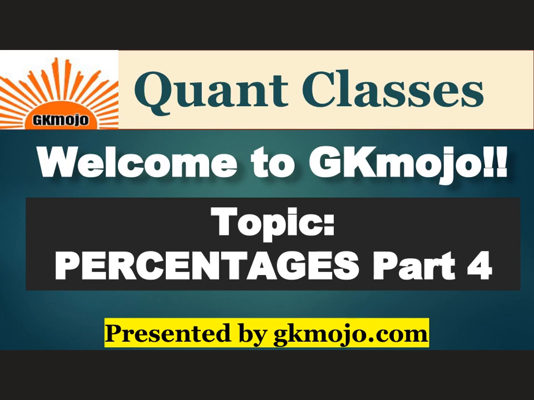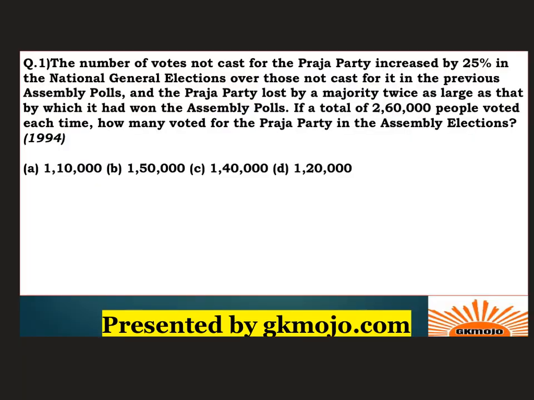So let's get started with percentages part 4. Let's have a look at this question. It appeared in CAT 1994, and it is a very good question on percentages. The number of votes not cast for Praja Party increased by 25% in the national general election over those not cast for it in the previous assembly polls. And the Praja Party lost by a majority twice as that by which it had won the assembly polls. If a total of 2,60,000 people voted each time, how many voted for Praja Party in the assembly elections?